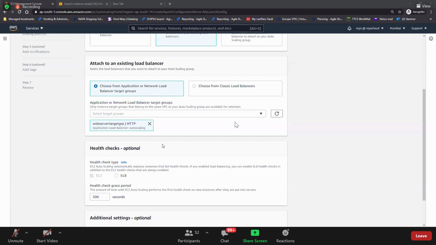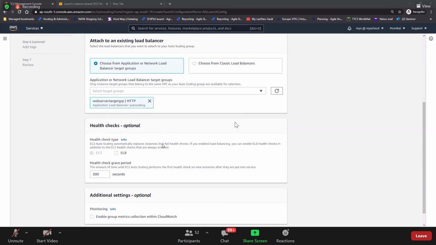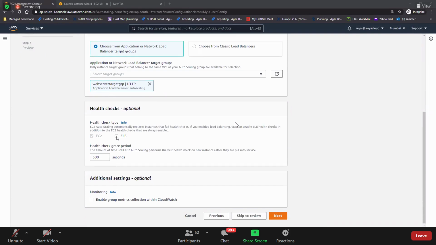Nice. Okay. So all the traffic should come from where? From the load balancer, right? All the traffic should come from the load balancer. And then here we have health check grace period. Health check grace period means, let's say whenever the auto scaling group launches a new EC2 instance, how much time should it wait for the load balancer to do the health checks, to check are you there or not?